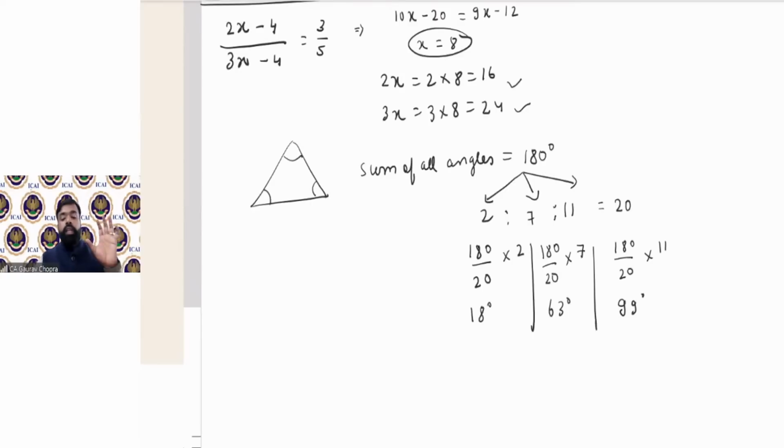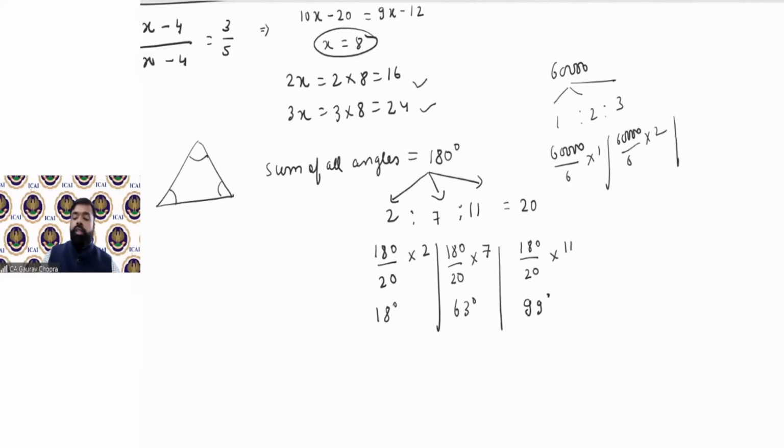तो जब भी कोई वैल्यू गिवन है उसका आपको रेशियो में डिवाइड करना है. सिंपली हम डिवाइड कर सकते हैं. इट इज same as what we do in accounts partnership. Like if we have to divide some 60,000 in the ratio of, let's say, 1:2:3, then how do we divide them? 60,000 divided by total 6 multiply by 1. Then 60,000 divided by 6 multiply by 2. And for the third value is 60,000 divided by 6 multiply by 3. So it is same concept which you have done in accountancy partnership. Same applies here also. Okay.